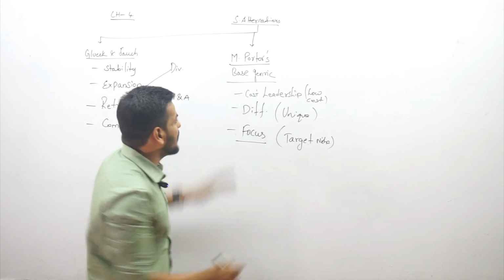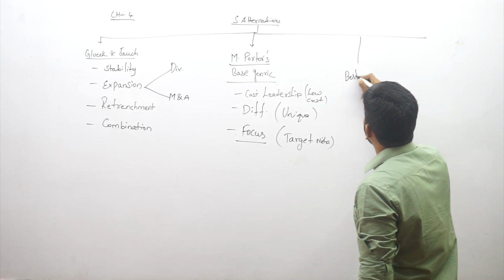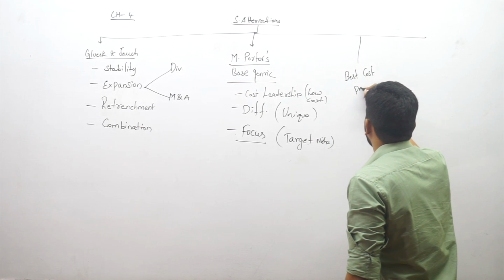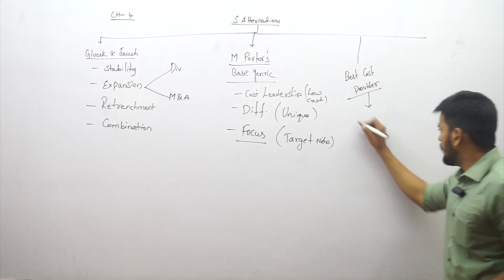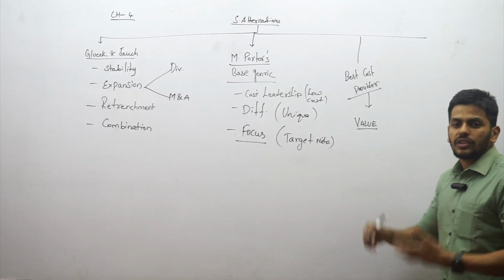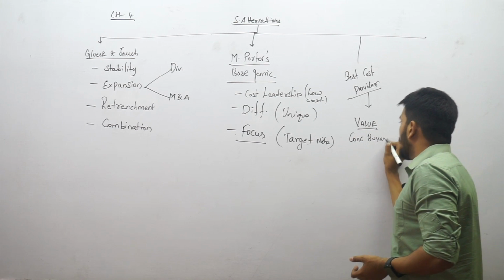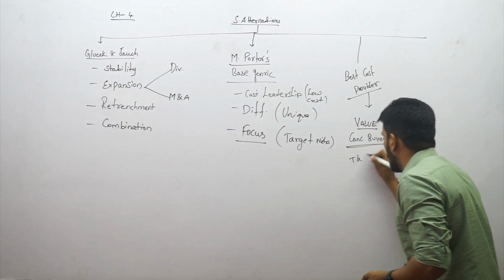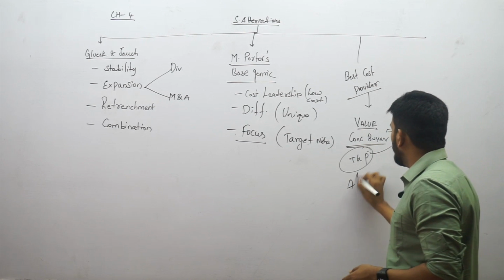Apart from this, there is also something called the best cost provider strategy. What is it? Who is it talking about? Value. Here we are discussing the best cost provider for a value conscious buyer. His idea is always on taste and preferences that suit him, and value, and most importantly affordability.